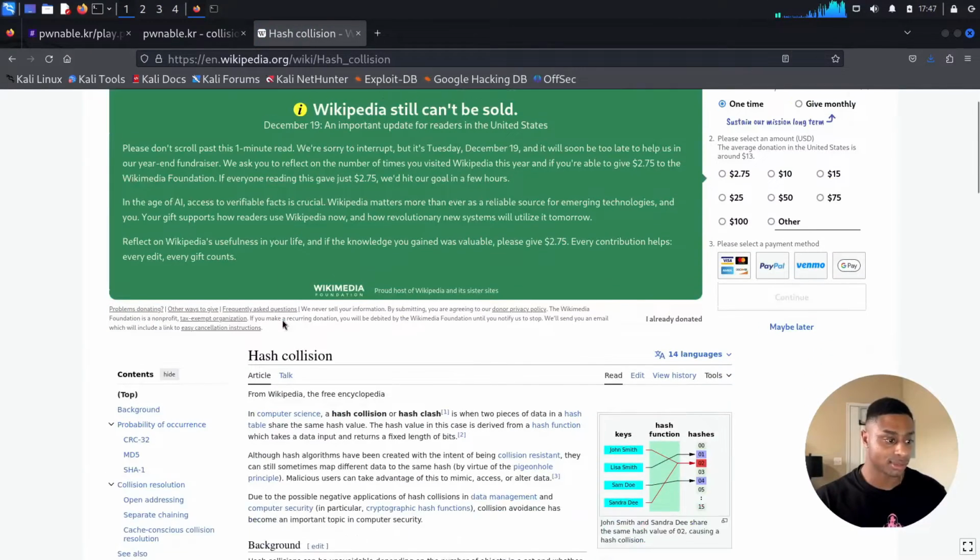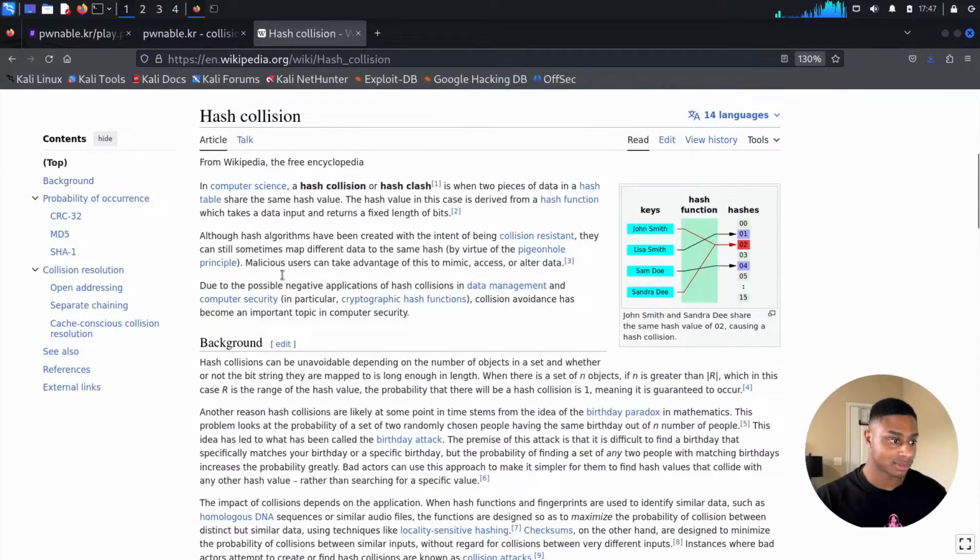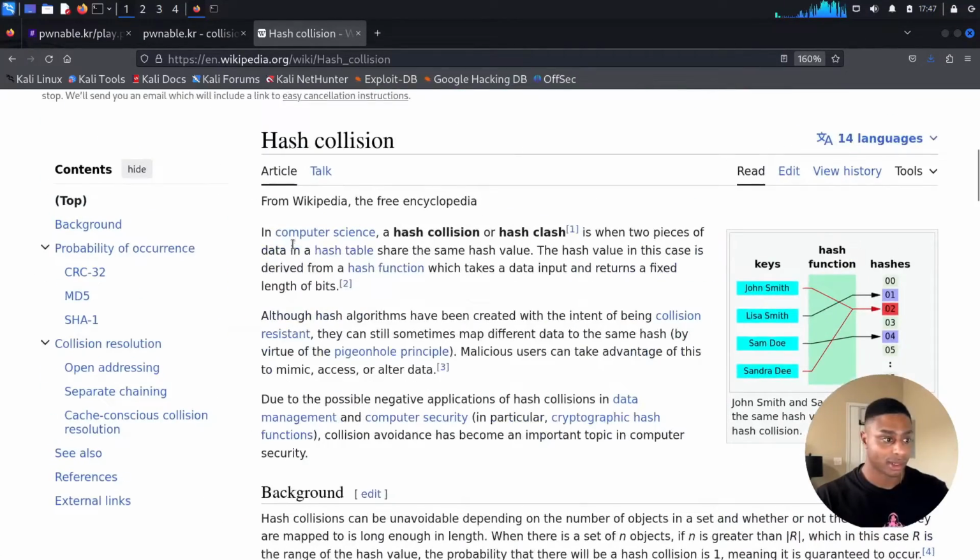It says, in computer science, a hash collision or hash clash is when two pieces of data in a hash table share the same hash value. The hash value in this case is derived from a hash function. In our case, message digest 5 was our hash function, which takes data as input and returns a fixed length of bits.